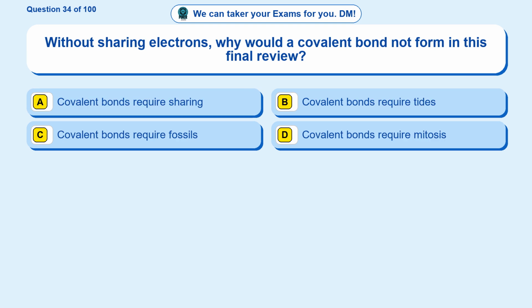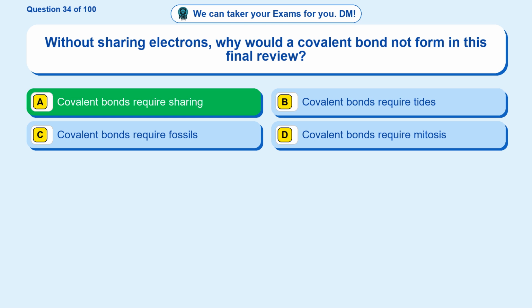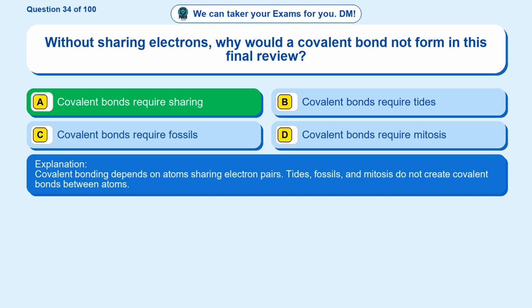Question 34. Without sharing electrons, why would a covalent bond not form in this final review? Option A, covalent bonds require sharing. Option B, covalent bonds require tides. Option C, covalent bonds require fossils. Option D, covalent bonds require mitosis. The correct answer is option A. Covalent bonds require sharing. Covalent bonding depends on atoms sharing electron pairs. Tides, fossils, and mitosis do not create covalent bonds between atoms.